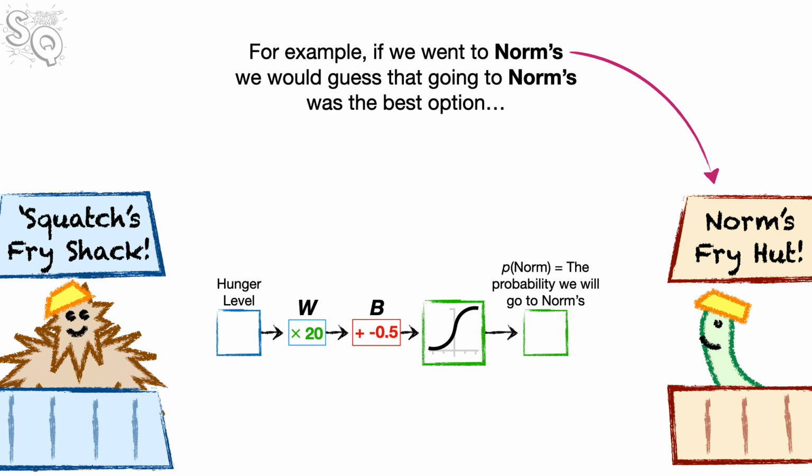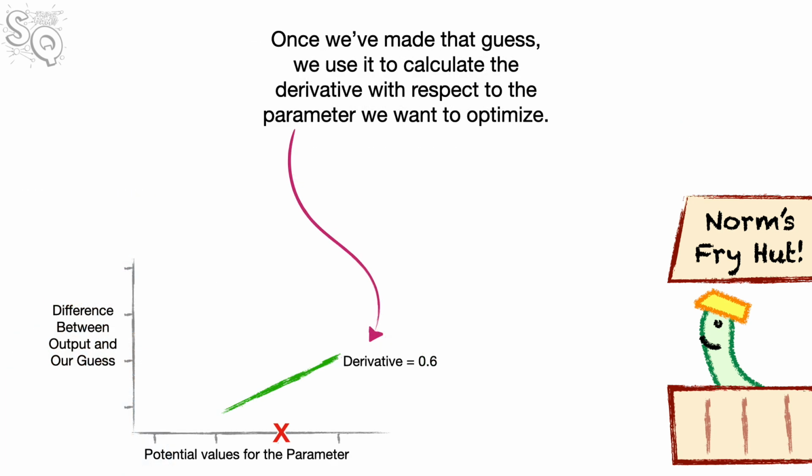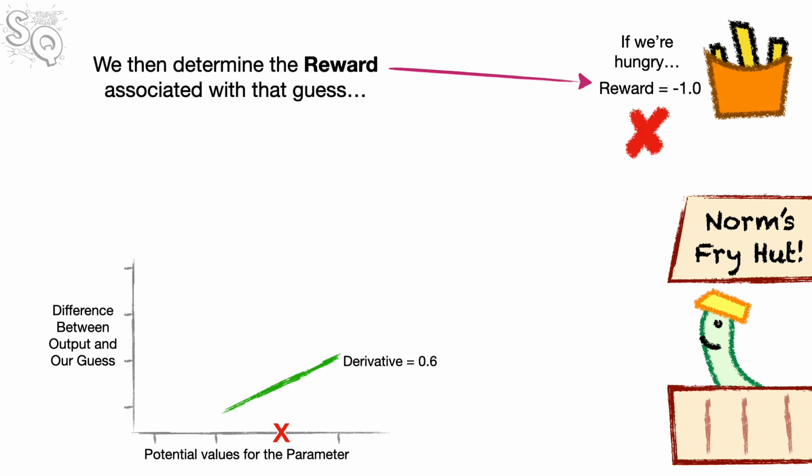For example, if we went to Norm's, we would guess that going to Norm's was the best option, even though we might later discover that we should have gone to Squatch's. Once we've made that guess, we use it to calculate the derivative with respect to the parameter we want to optimize. We then determine the reward associated with that guess.